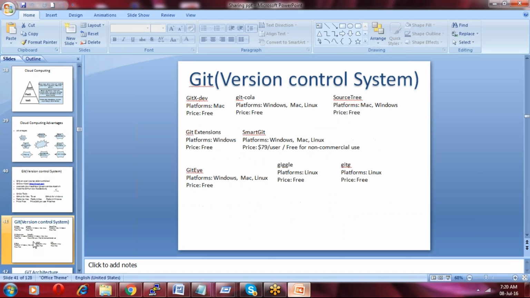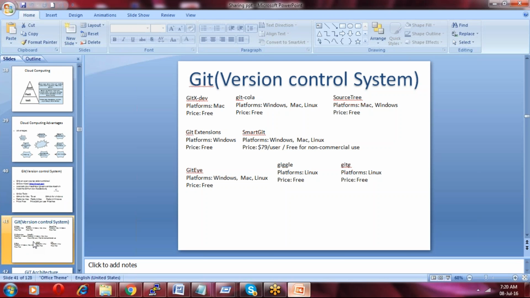So there are n number of Git version control systems available in the market. GitExtensions, Git Cola, SmartGit, Giggle, SourceTree, so there are so many Git flavors available. You can use any Git client.